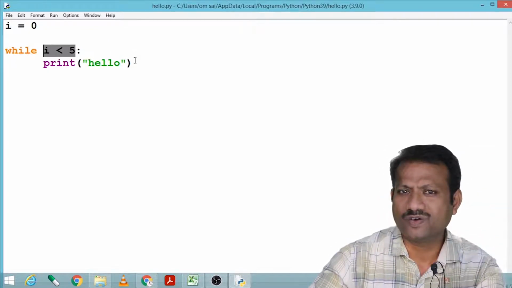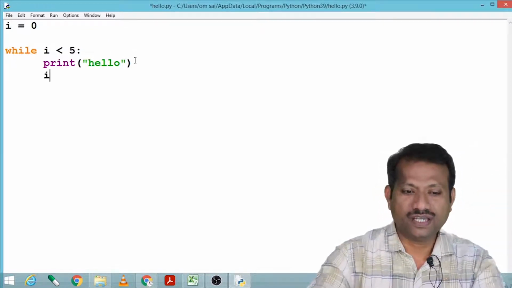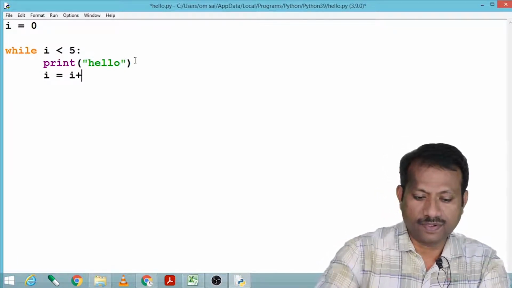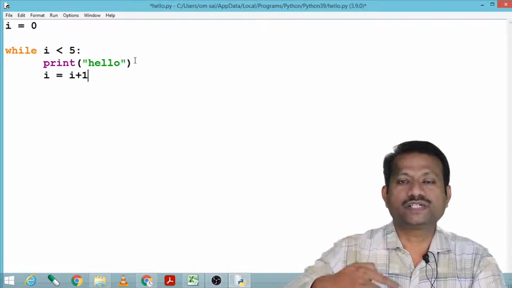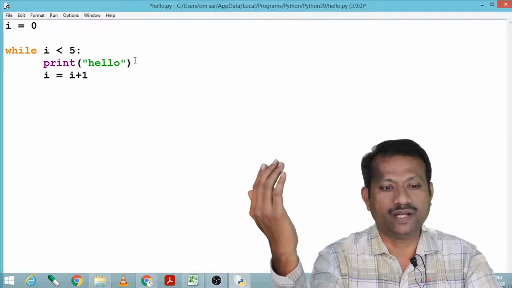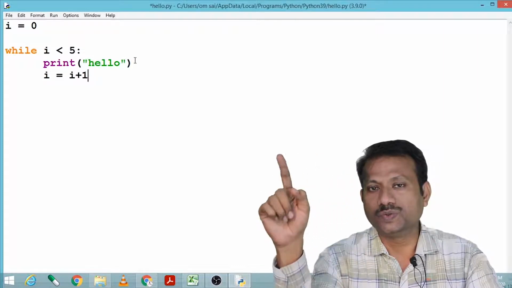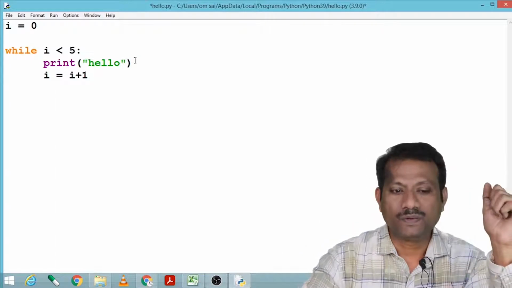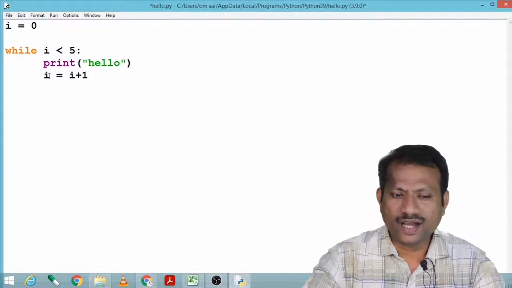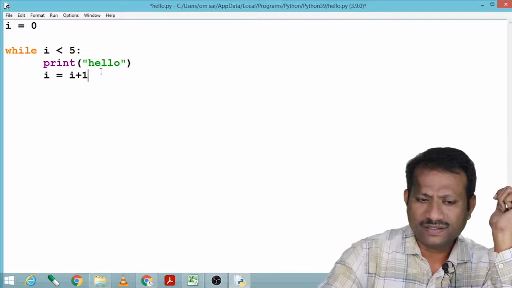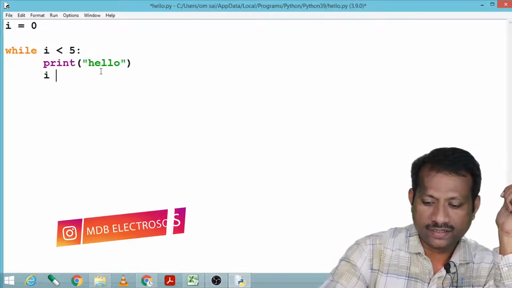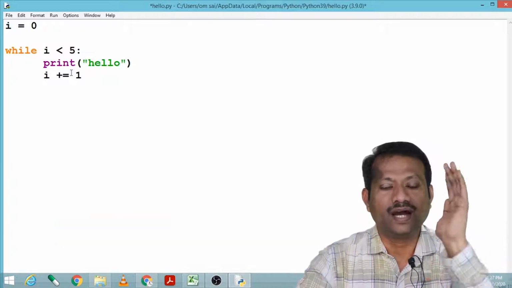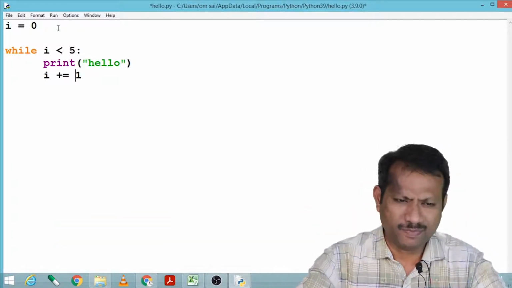So what to do? I would like to print hello 5 times. So here I must increase i = i + 1, which means in every iteration the value of i will keep incrementing by 1, from 0, 1, 2, 3, 4, and when it becomes 5, it will come out of the loop. Same thing I can shorten by using i += 1. The meaning is the same, i = i + 1. Let me execute the program.